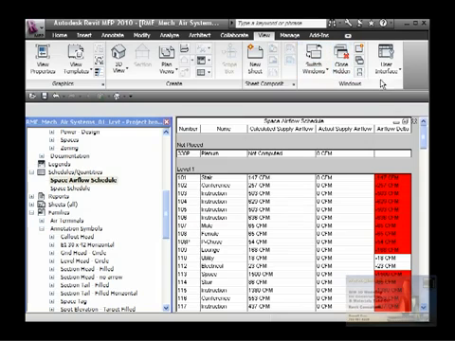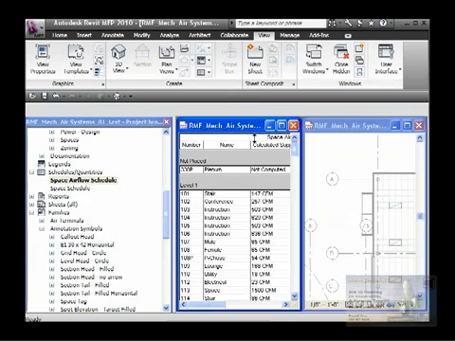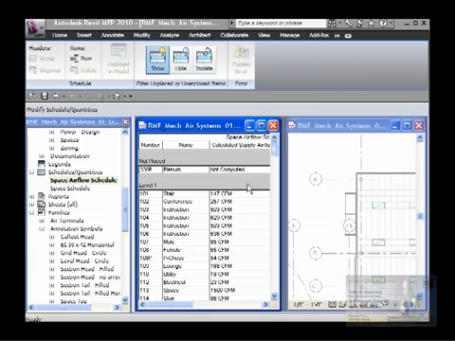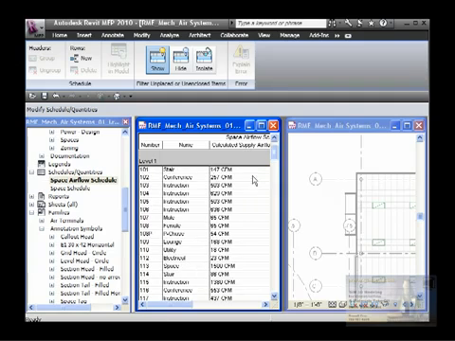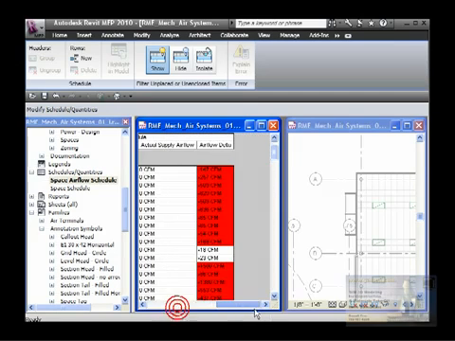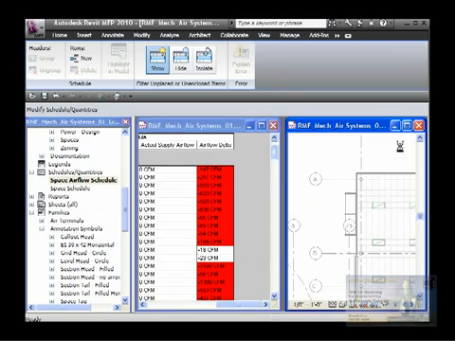I hit right here, tile both windows, and I'm going to minimize this side. We don't need too much space. Okay, so these are the two windows that I have open.